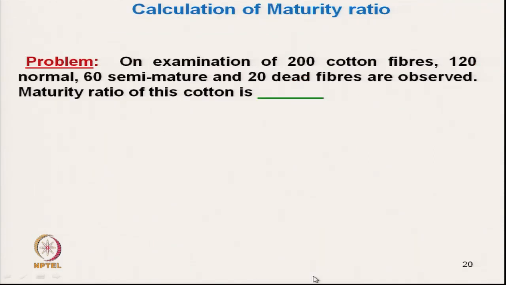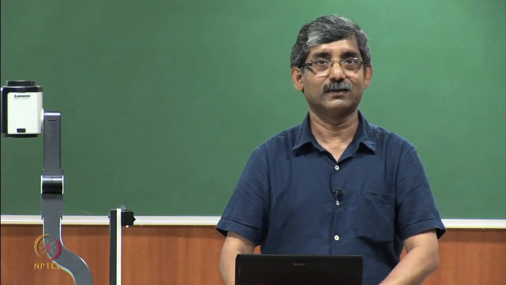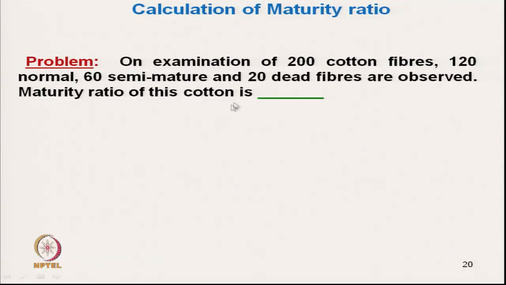Okay. Now, let us see one numerical here on examining 200 cotton fibers. So, we are experimenting on 200 cotton fibers: 120 fibers are normal fibers, 60 fibers are semi matured fibers, and 20 dead fibers are observed. So, what is the maturity ratio? What do we have to do? We have to first convert these values into percent. We cannot directly take them.